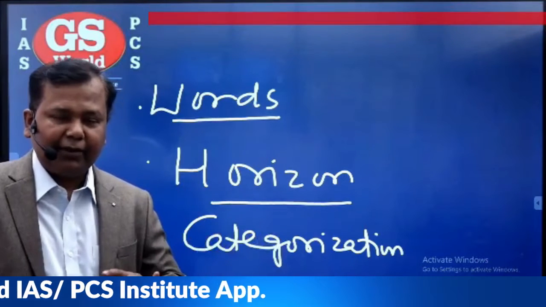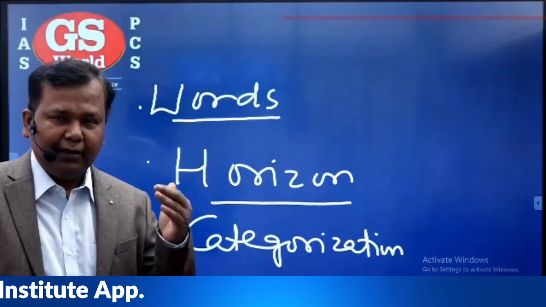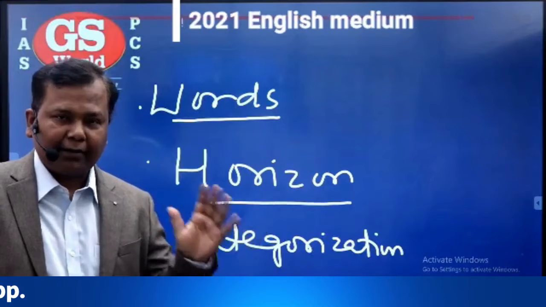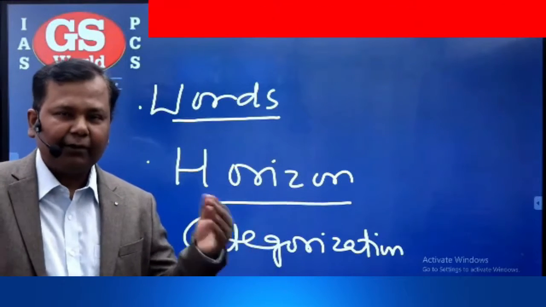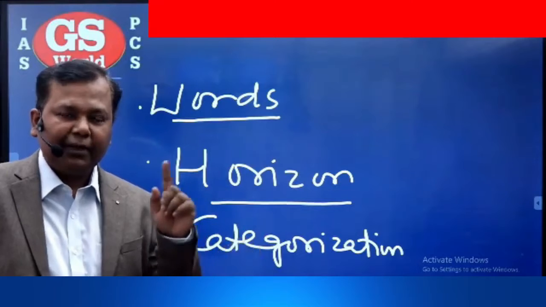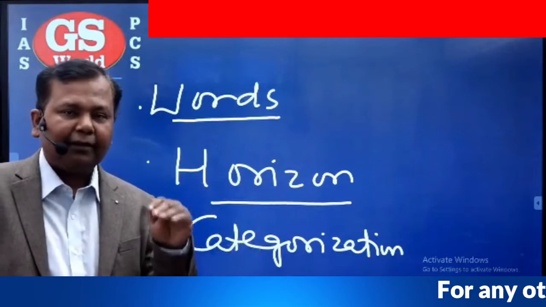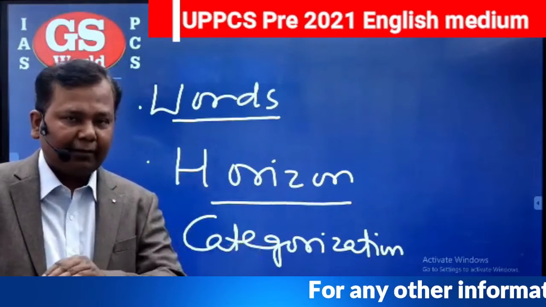Then in polity and governance, one more thing is very important. That is what I am telling you. I am telling this approach because most of the candidates are expected to join. Those who are not joining must keep in mind this way, and in this way they can prepare.